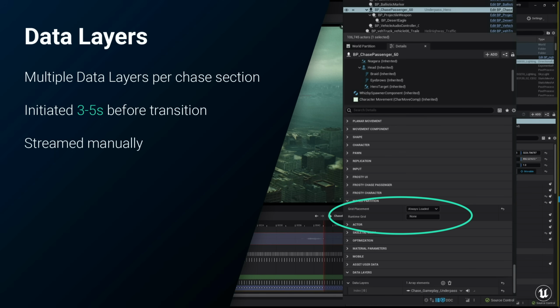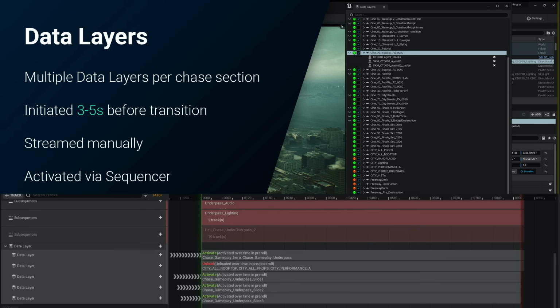To control spawning manually, we first take the objects off the world partition runtime grid and assign them to a data layer instead. We then manage data layer activation, and thus which objects we expect to be in memory, via Sequencer. Data layers are an easy and powerful way to stream objects for missions or set pieces that aren't permanent parts of the regular open world.